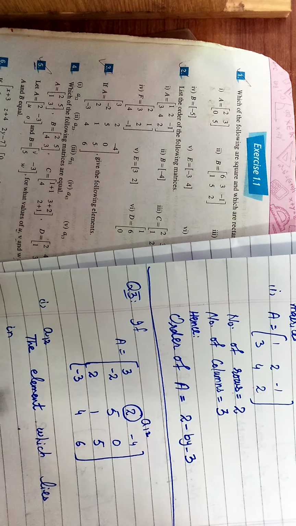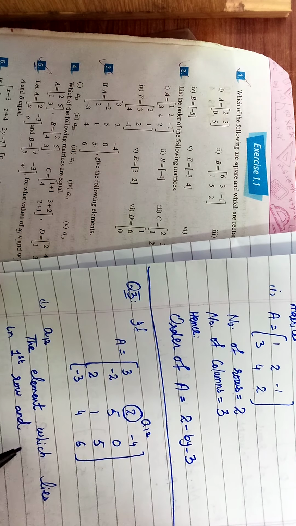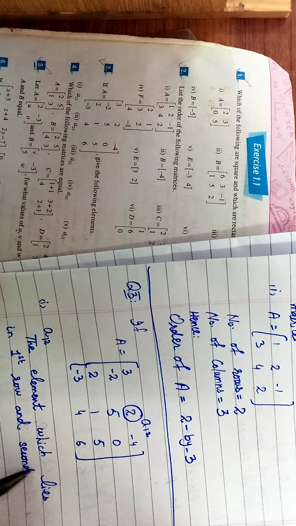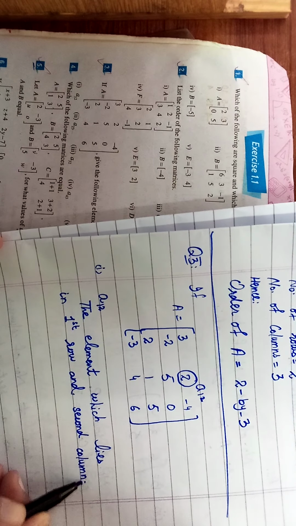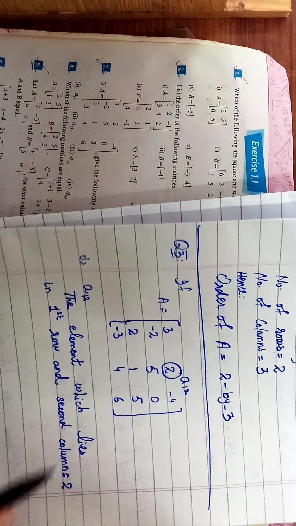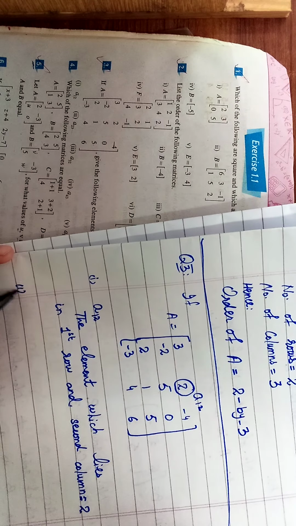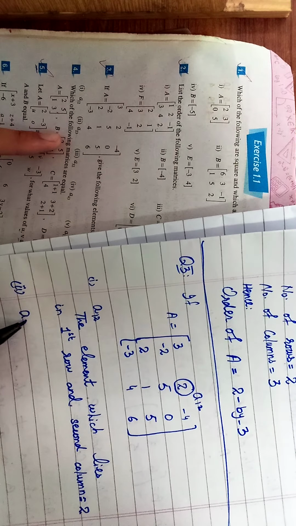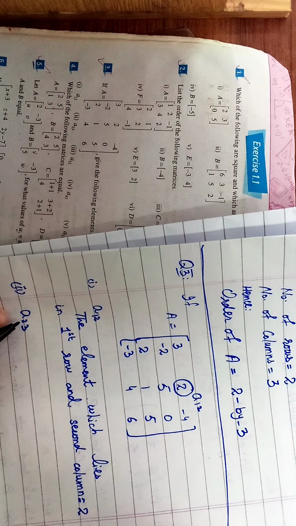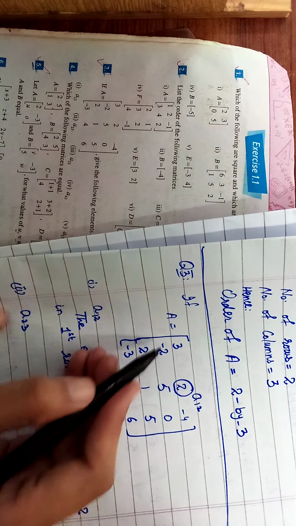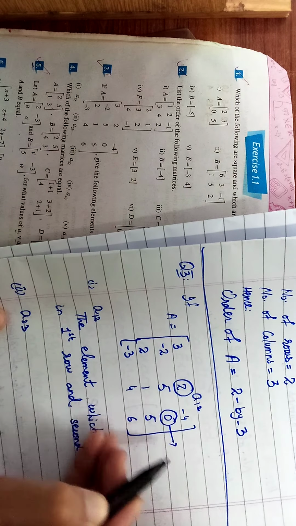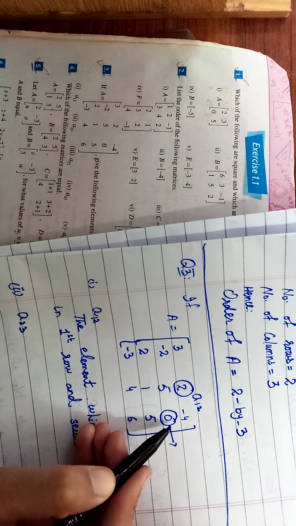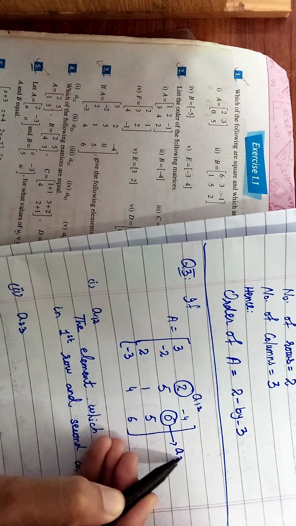So the element which lies in first row and second column, that is 2. Similarly, we can say that in the second part, it is given that A23. What does it mean? Means that element which lies in the second row and the third column. So the second row and the third column is this one element. It's talking about the element which lies in the second row and third column. So it will be 2, 3.